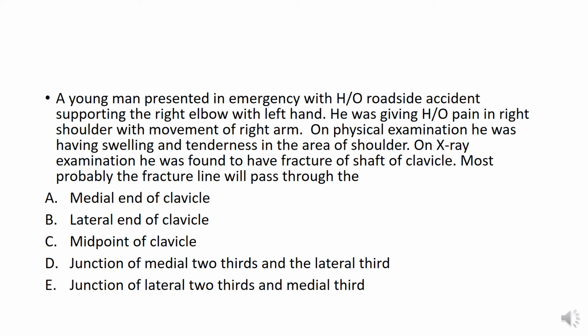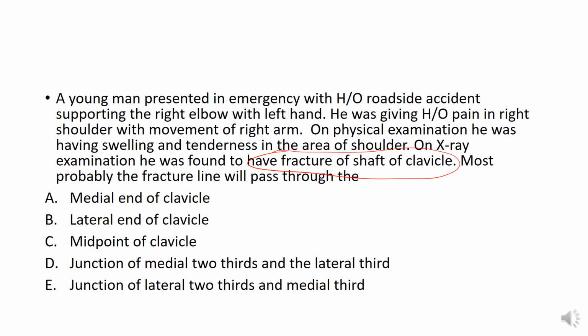On physical examination, he was having swelling and tenderness in the area of shoulder, and on X-ray examination, he was found to have fracture of the shaft of clavicle. Now, again, there is a fracture of shaft of clavicle, but the question asked is: most probably the fracture line will pass through the what?